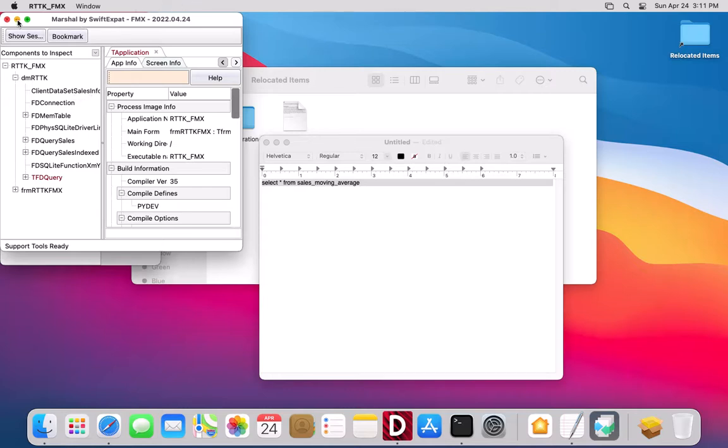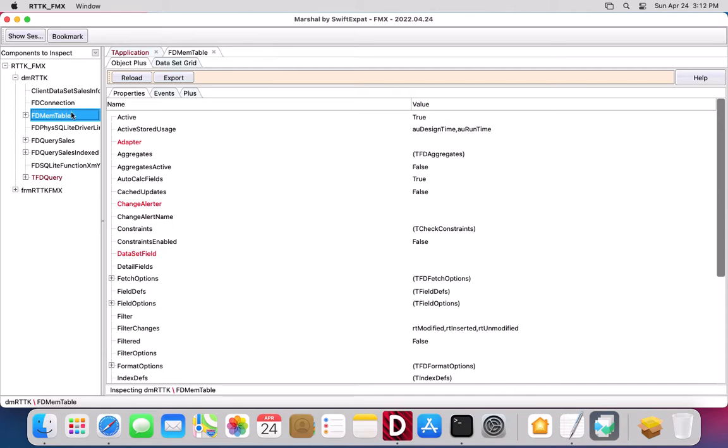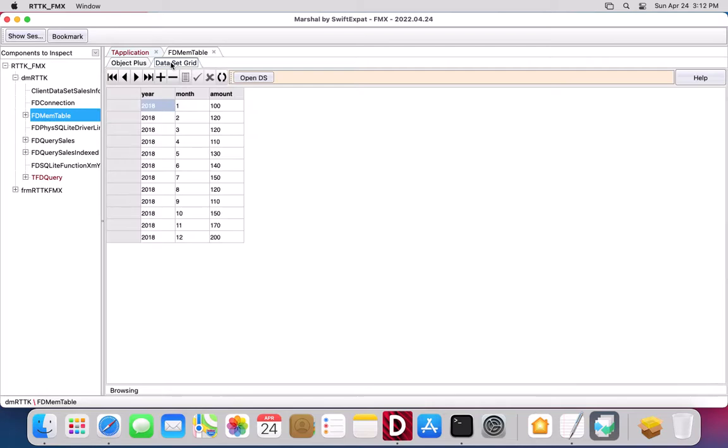I will expand out the data module and first take a look at the FD-mem table that is included. It receives an Object Plus inspector by default, and it receives an additional inspector called Dataset Grid. Dataset Grid is an FNC grid that is attached at runtime, allowing you to browse the data and optionally right-click and save it to CSV.